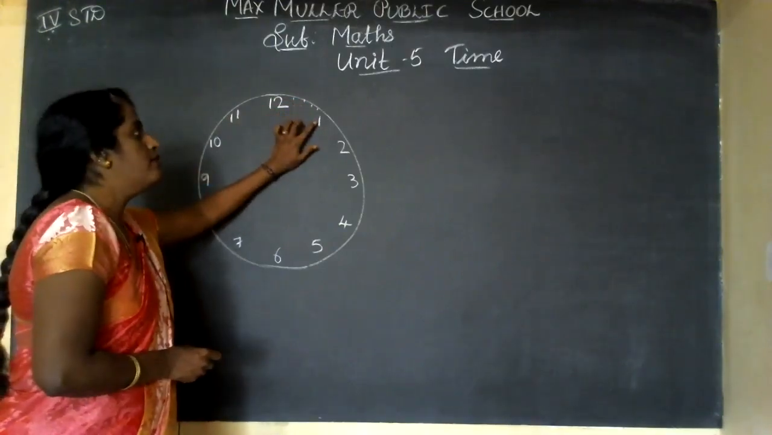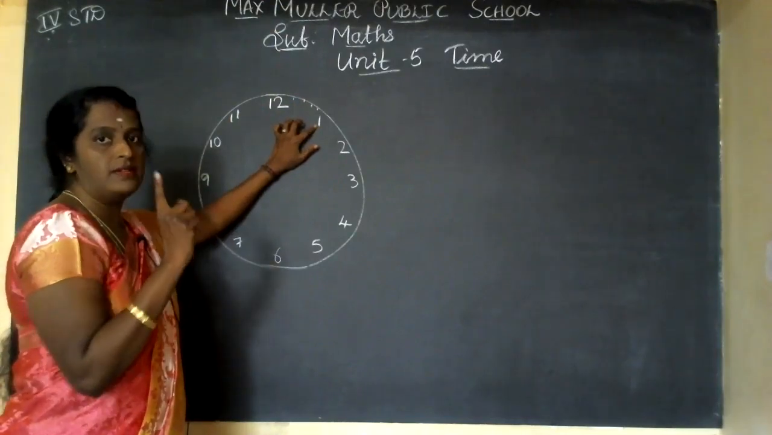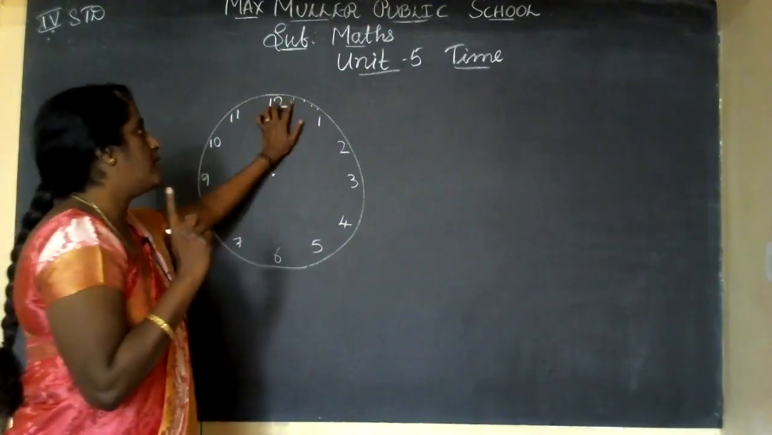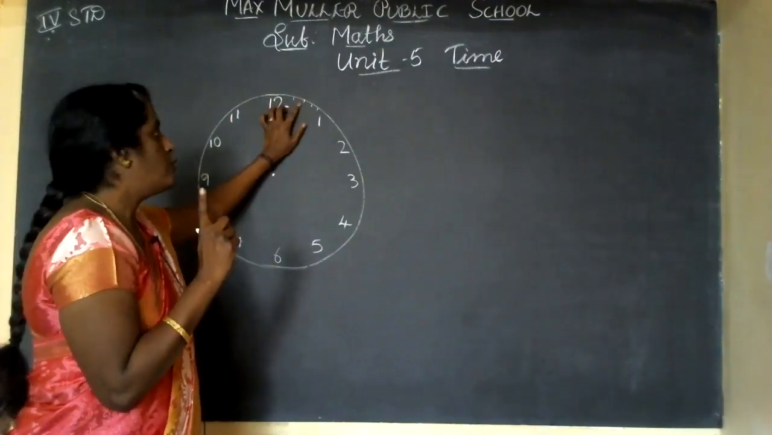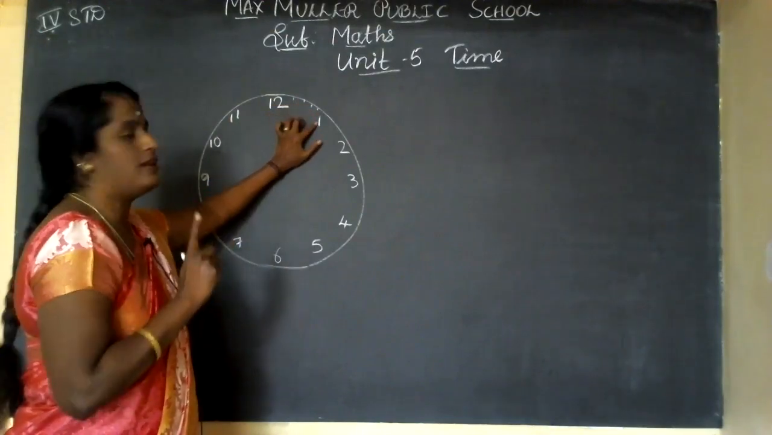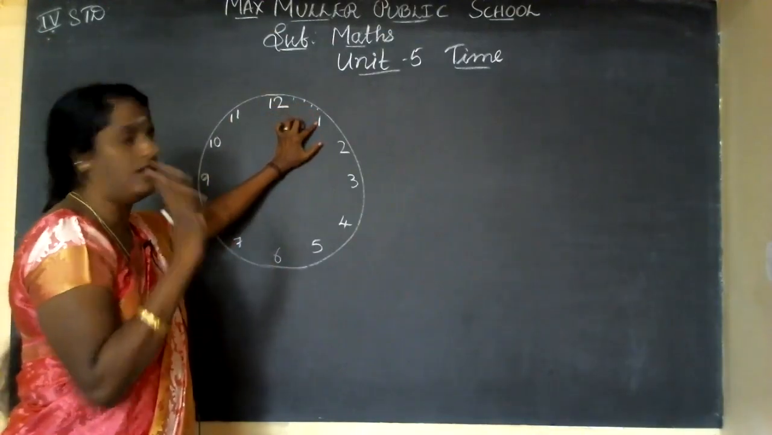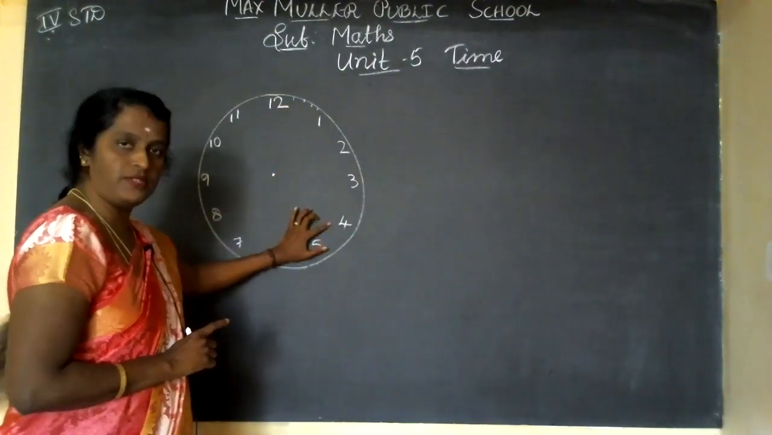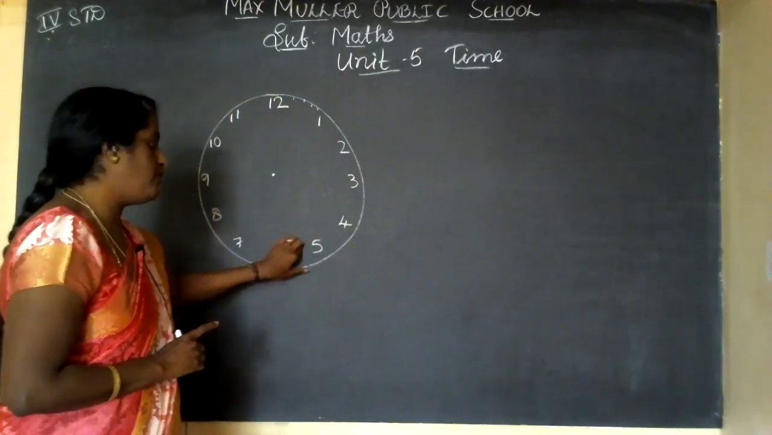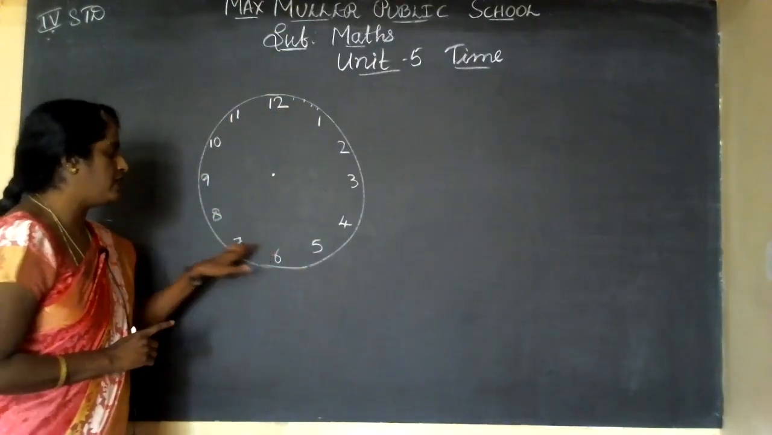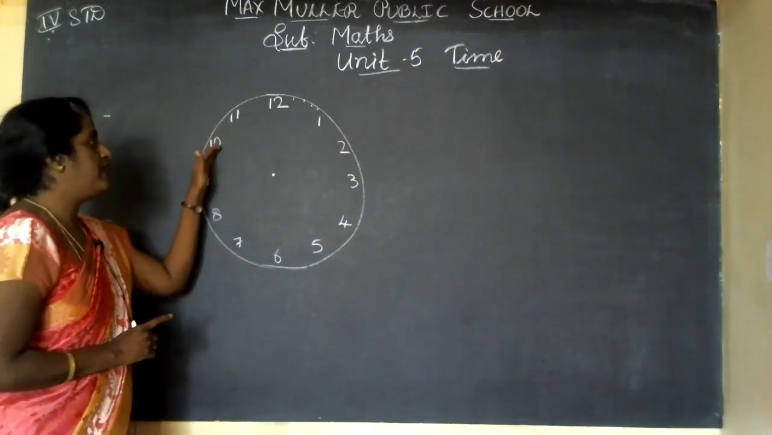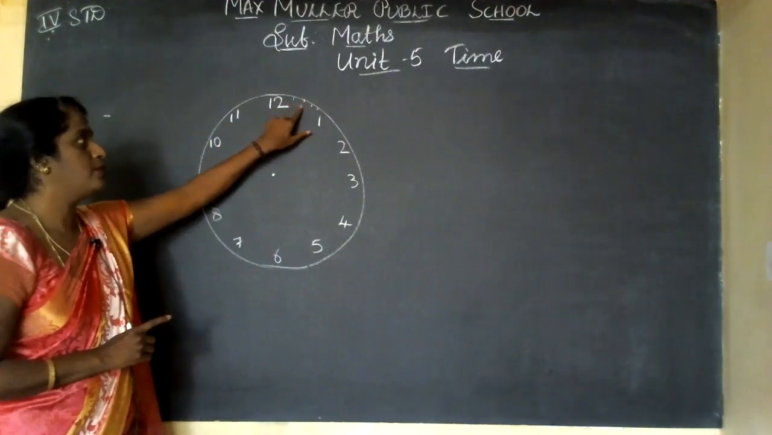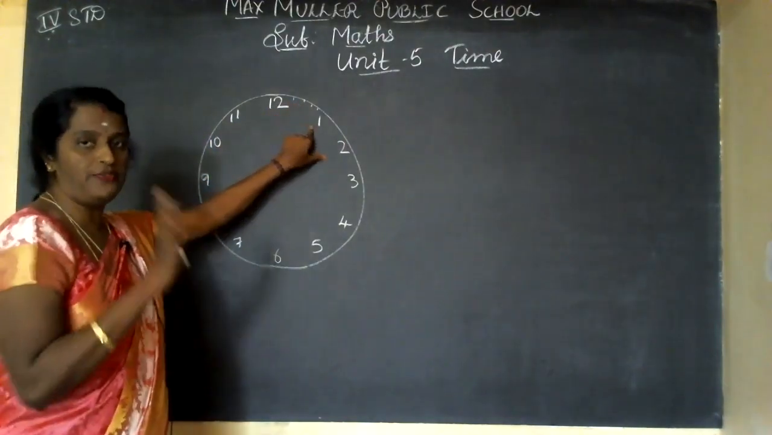So 5 ones are 5. The fast needle that goes is the seconds. Here it comes, 1 minute, 2 minutes, 3 minutes, 4 minutes. Here it comes 1 minute. 5 ones are 5 minutes, 5 twos are 10, 5 threes are 15, 5 fours are 20, 5 fives are 25, 5 sixes are 30, like that up to 12. See, 5 tens are 50, then 55, 60. So this is 1 minute, 2 minutes. If it comes near 1 only, it is 5 minutes.